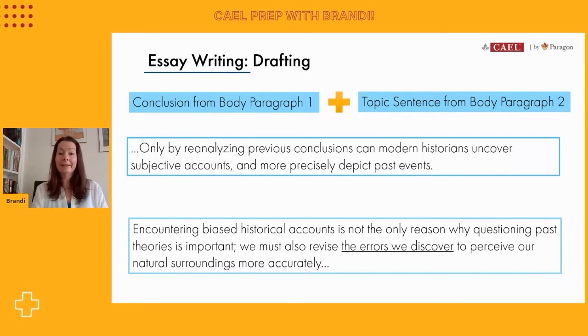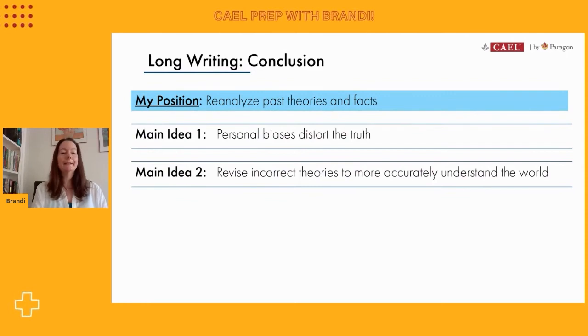So that's where we've ended up so far. We've got all three paragraphs from the introduction to those two main reasons in the middle. And this is what we've done. Our position's at the top, and you can see from our outline what our two main ideas were. So now it's time to write the concluding paragraph.